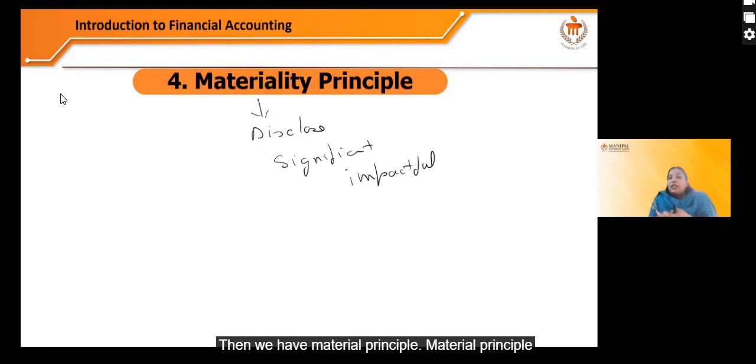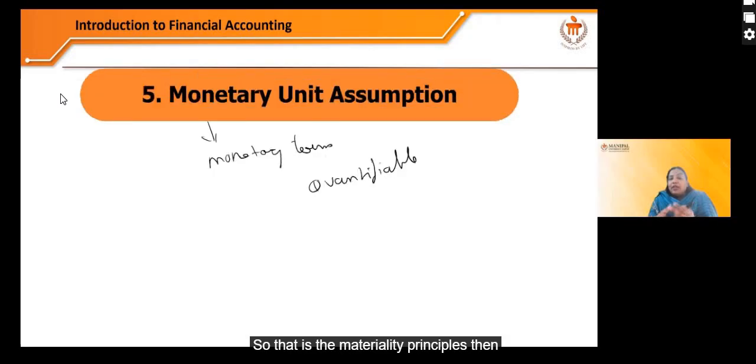Then we have materiality principle. Materiality principle says that the company needs to disclose all significant and impactful information which can affect the decisions of shareholders or stakeholders. So that is the materiality principle. Then monetary unit assumption, it says that a company needs to record all the transactions which can be measured in monetary terms, which are quantifiable. The transactions which are not quantifiable need not be recorded while preparing the reports.